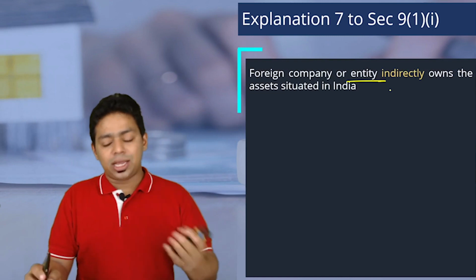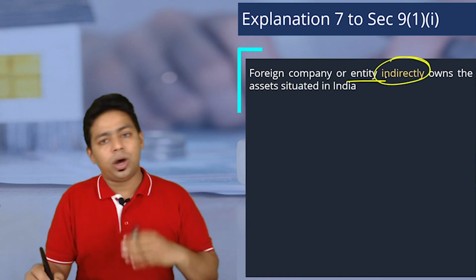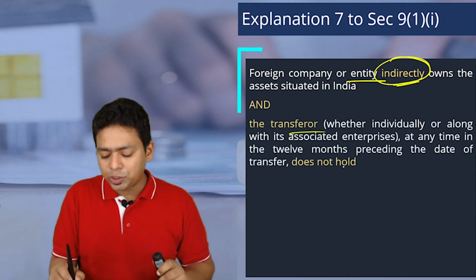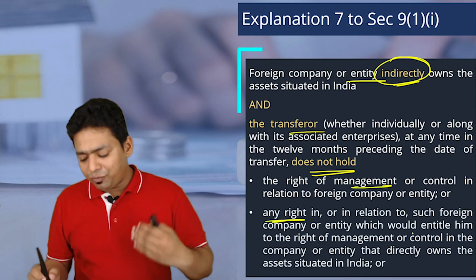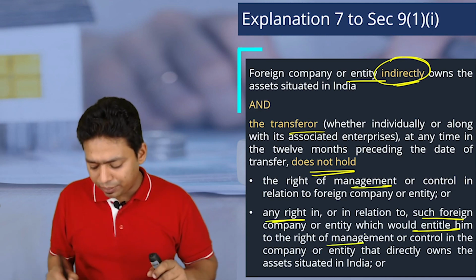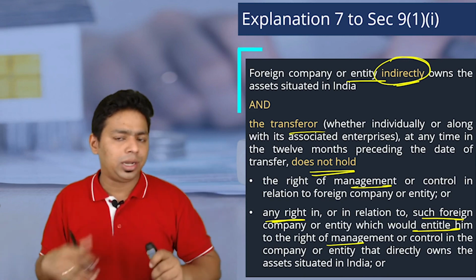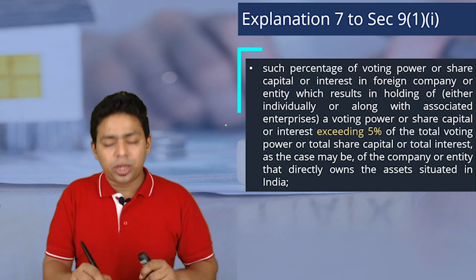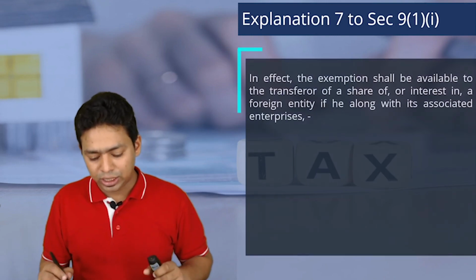Foreign company, this is another example now, another situation. Foreign company or entity indirectly. So earlier it was directly, now it is indirectly. The whole situation is the same, and the transferor does not hold any management position, or even if he has any right in the shares of the foreign company or entity, it does not entitle him to any management right. He doesn't own any management rights in that particular company, directly or indirectly. And even if he is an owner, the ownership is not exceeding 5%. That also we have discussed now.